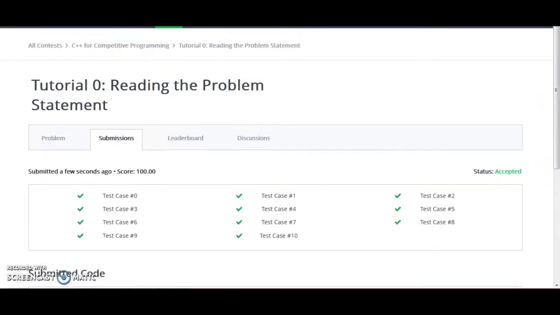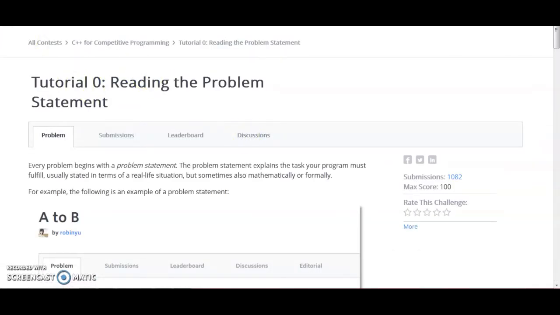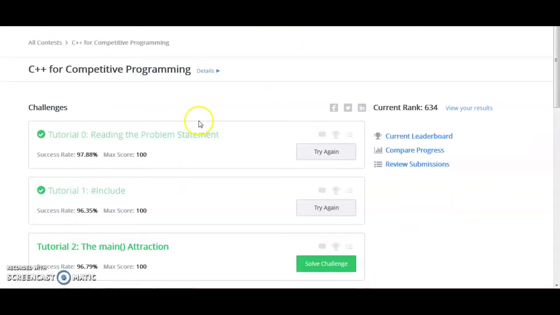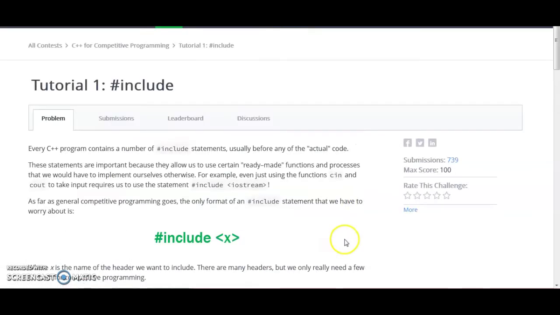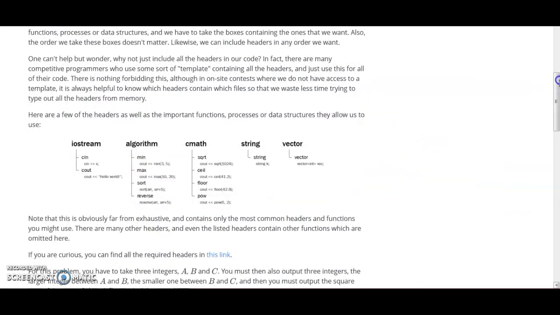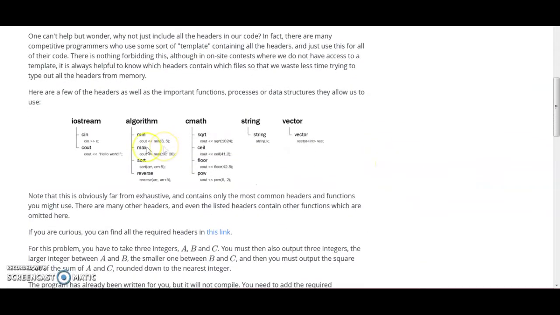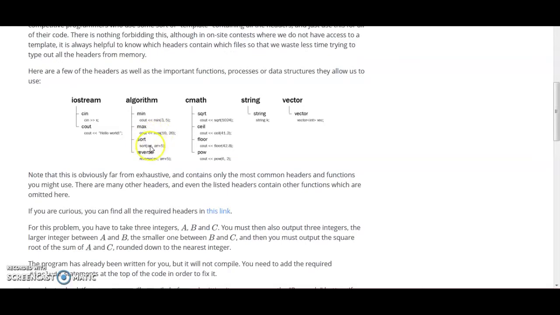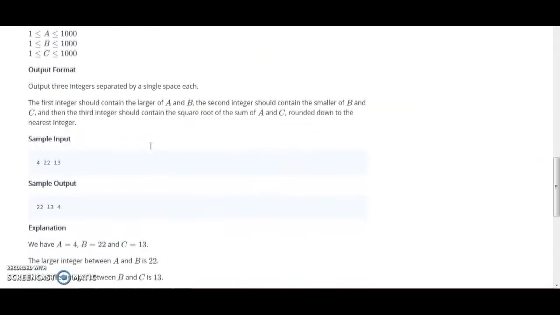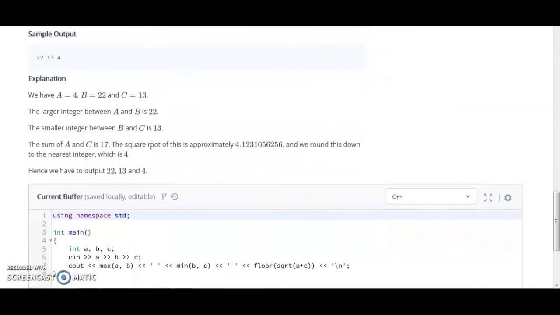Now I am going back. This was our first tutorial, and similarly you have to proceed through all the tutorials. I also completed the second tutorial, so I want to show you this too. This is the basics, like how you should include the libraries, and how you are taking the inputs. There are some predefined functions like sqrt for square root, min, max, right? You can also sort using this, and there are some other constraints and predefined functions.